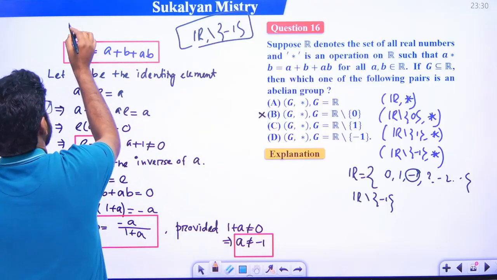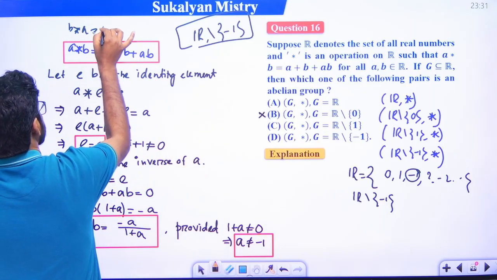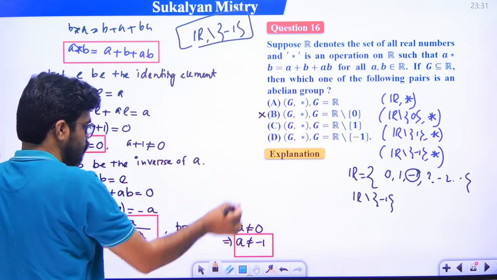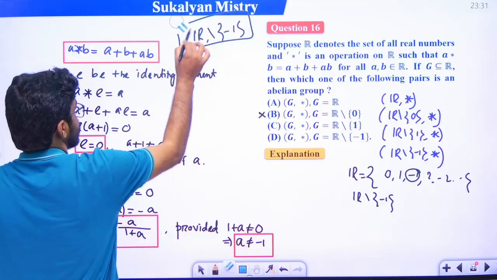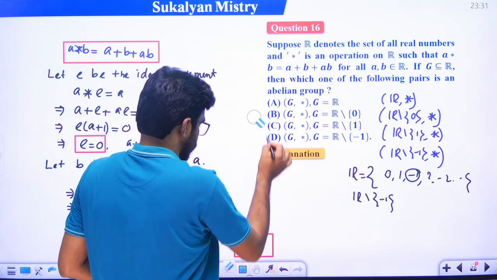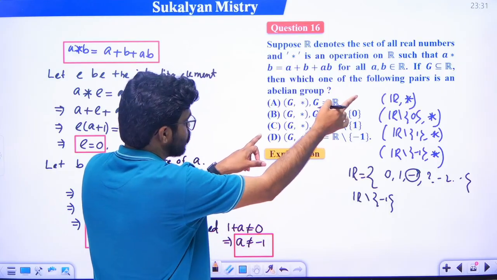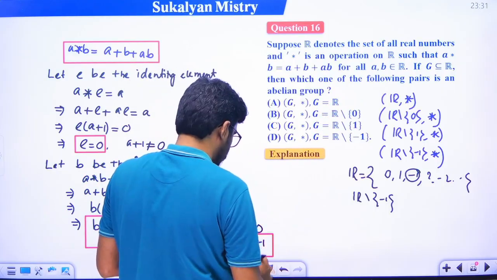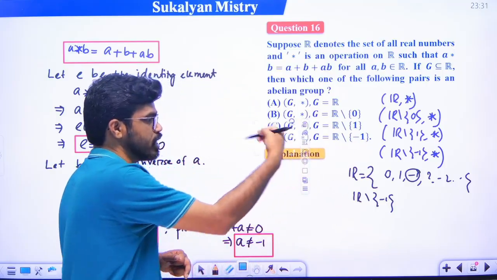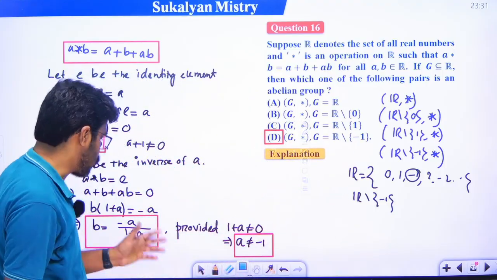And obviously A star B is equal to B star A, you can check: B star A is B plus A plus BA, BA means AB, ঠিক। So obviously commutative property is automatically satisfied, right? Which of the following pair is an abelian group? Option D is the correct answer, বোঝা গেল।